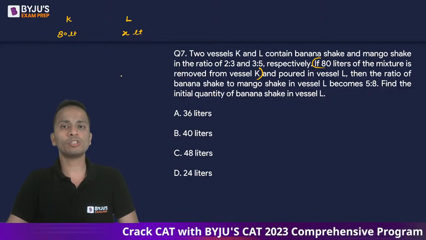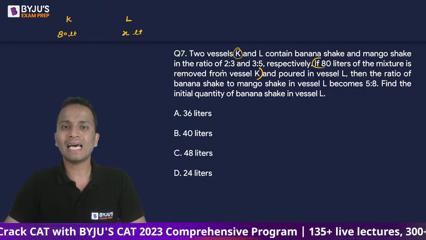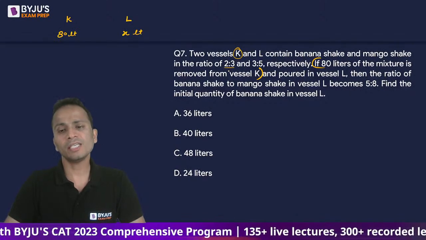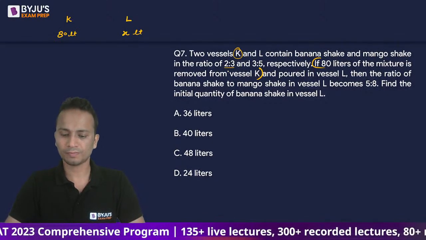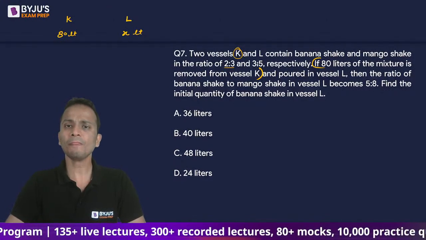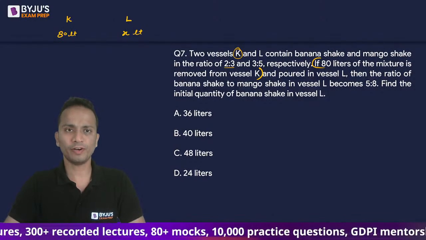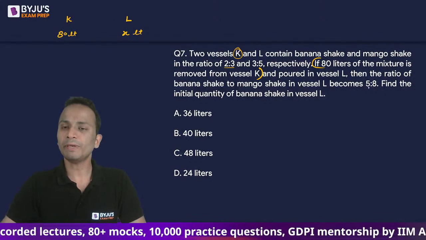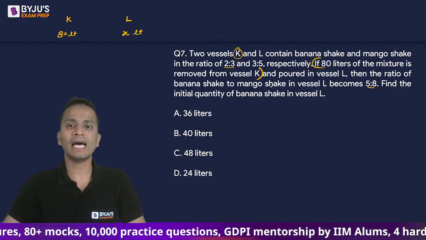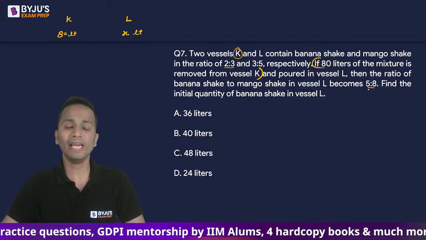Now what was the composition of these? So in vessel K, banana and mango shake were present in the ratio 2:3. And in L, they were present in the ratio of 3:5. Finally, the mixture that is obtained has banana and mango shake in the ratio of 5:8.